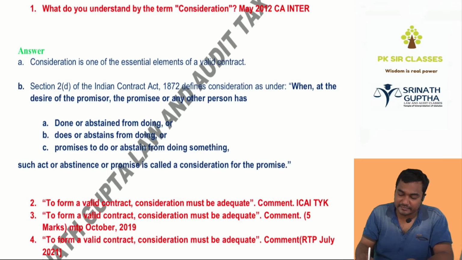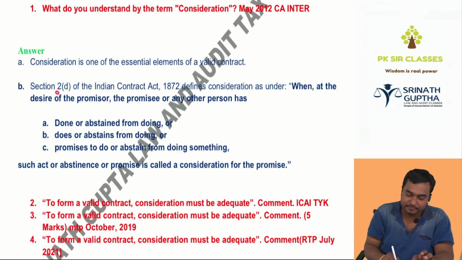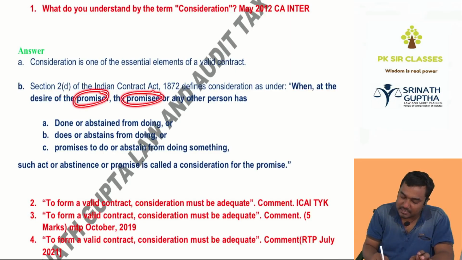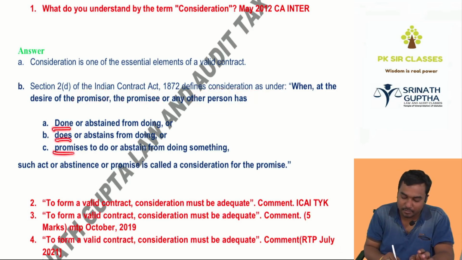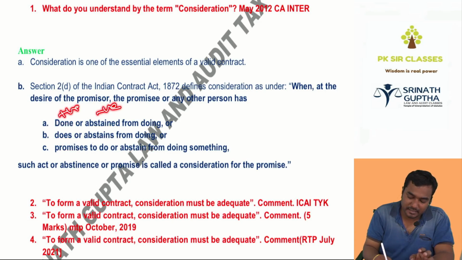Consideration means, as per section 2(d), when at the desire of the promisor, the promisee or any other person has done, does, promises to do, past, present, future, done or abstained from doing, does or abstains from doing, promises to do or abstain. It can be positive, it can be negative.